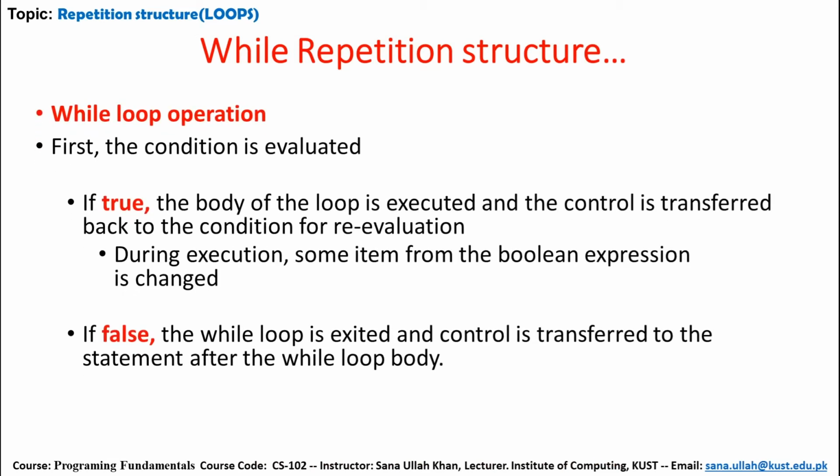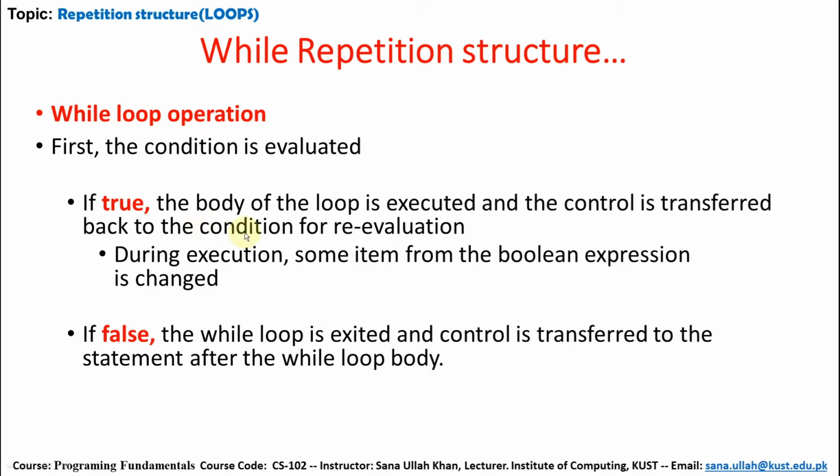Operations in a while loop. First, the condition is evaluated, it is examined. If the condition is true, the body of the loop is executed and control is transferred back to the condition for re-evaluation. The first time, if the condition is true, the body of the while statement will be executed and the variable will be increased or decreased.